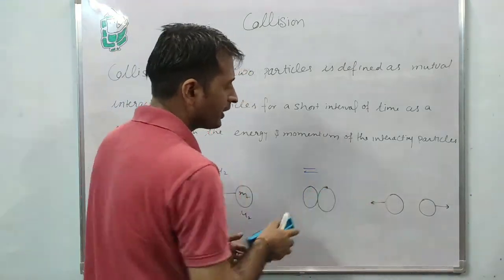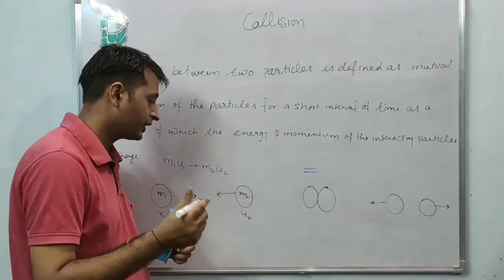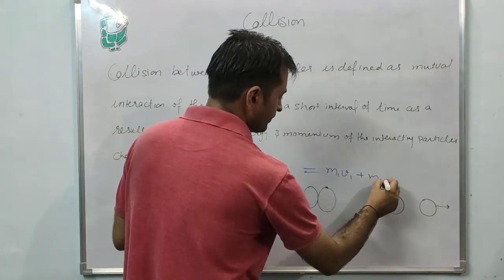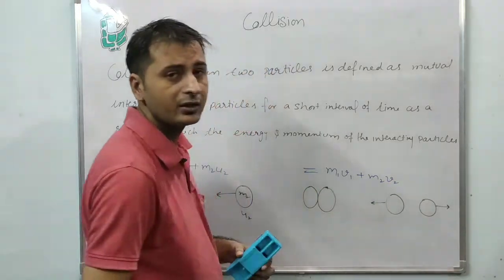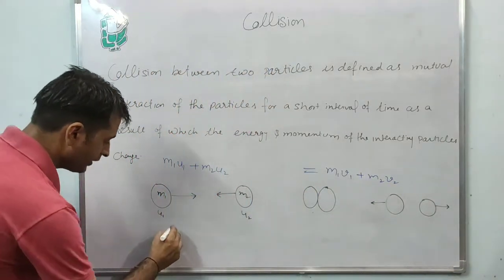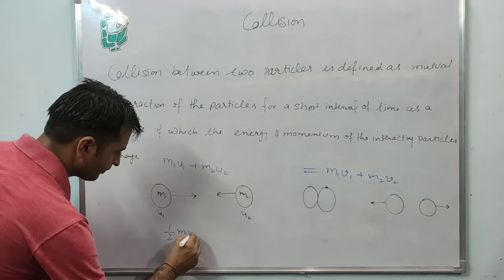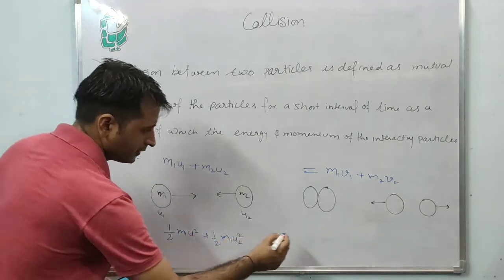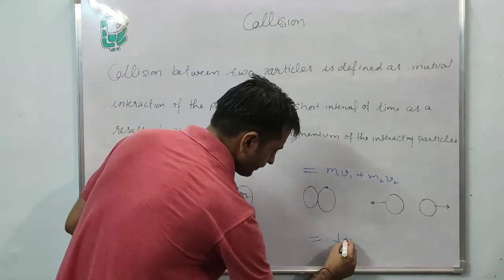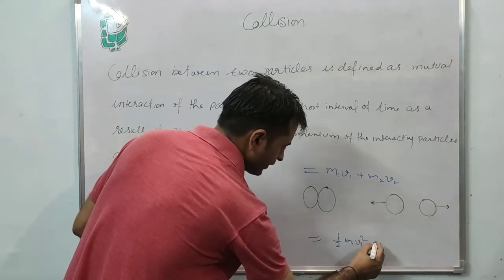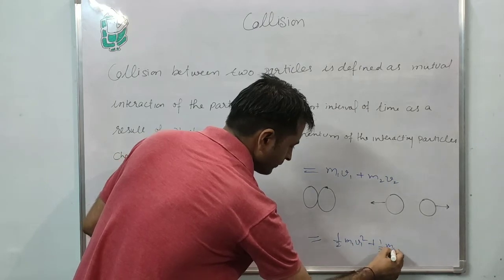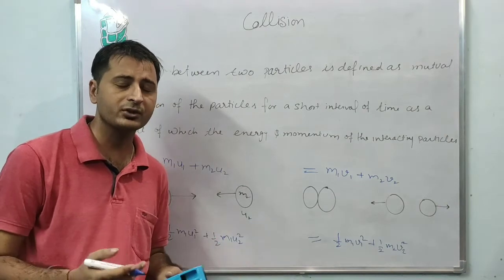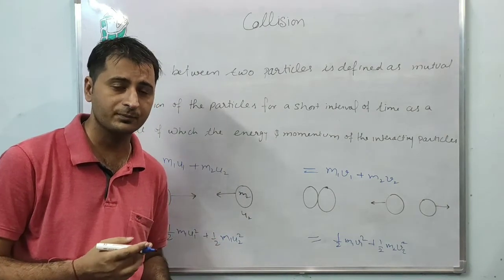Means before and after the collision, the momentum of the system remains conserved. Similarly, the kinetic energy of the system remains conserved: half m1 v1 square plus half m2 v2 square for the system remains conserved. This kind of collision is called an elastic collision.